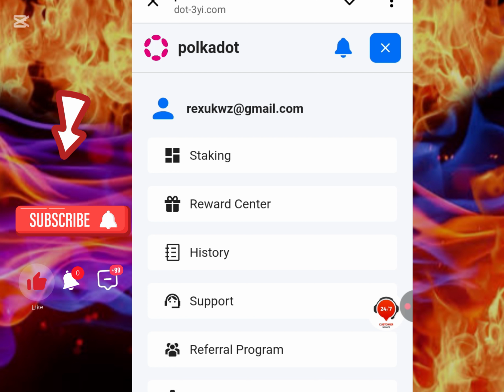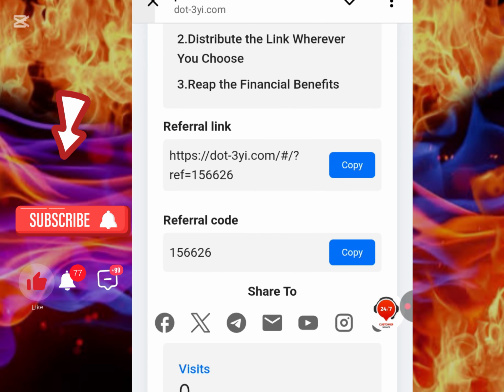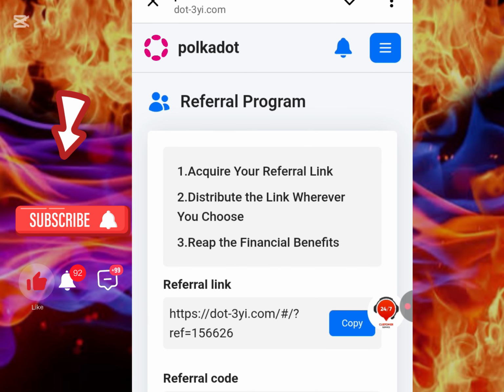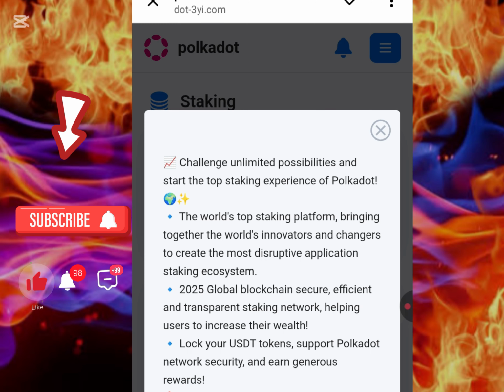I'm going to show you guys the confirmation of the withdrawal that I just made in the live trading account that I showed you guys. Now if you want to refer your friends, you can just tap on refer here, and then you're going to see your link, and then you're going to use it to refer people. Now I've showed you guys how the staking is.